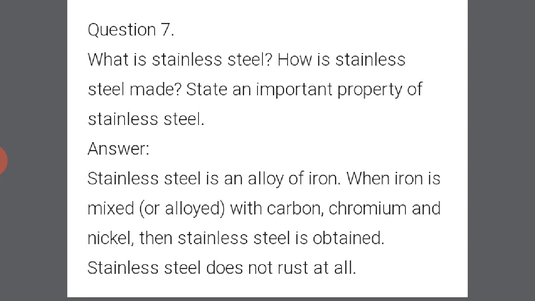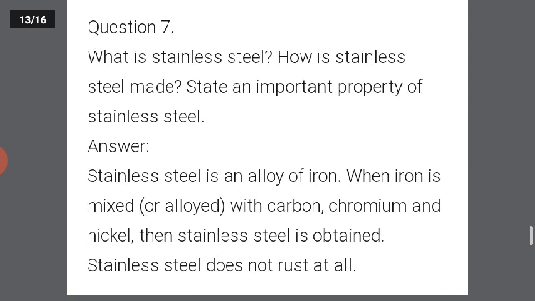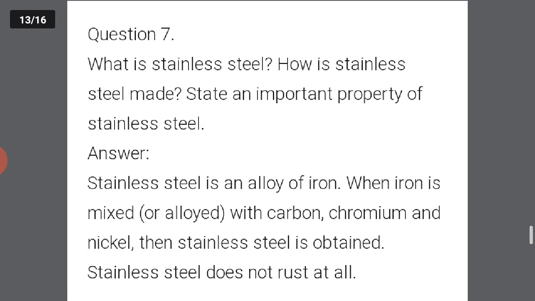When iron is mixed or alloyed with chromium and nickel, then stainless steel is obtained. Stainless steel does not rust at all. Okay, there will be no rusting in stainless steel because of the coating of one substance over the other.